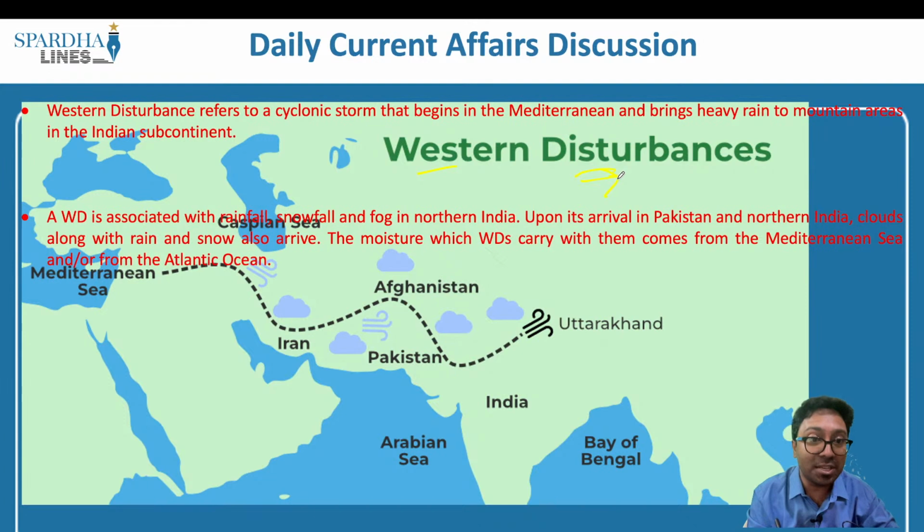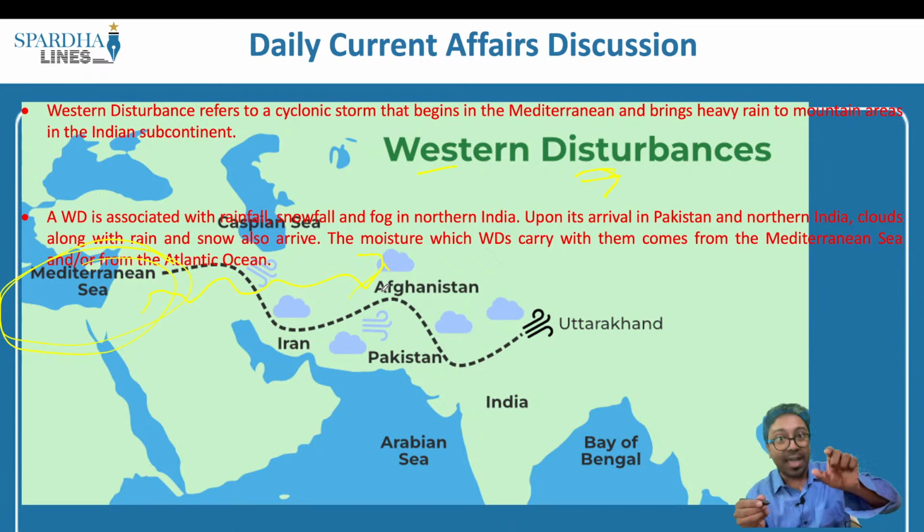The western region basically means that we have the Mediterranean Sea. From the western Mediterranean Sea, what we have is a cyclonic storm, and this cyclonic storm also carries within it moisture, and when this moisture moves from the western region to the eastern region, that is what is called western disturbances. So what exactly happens?